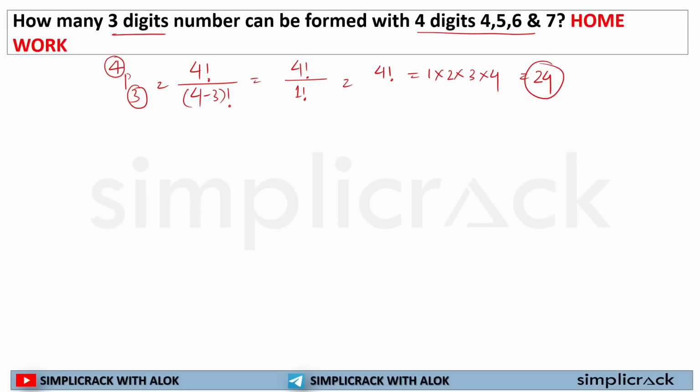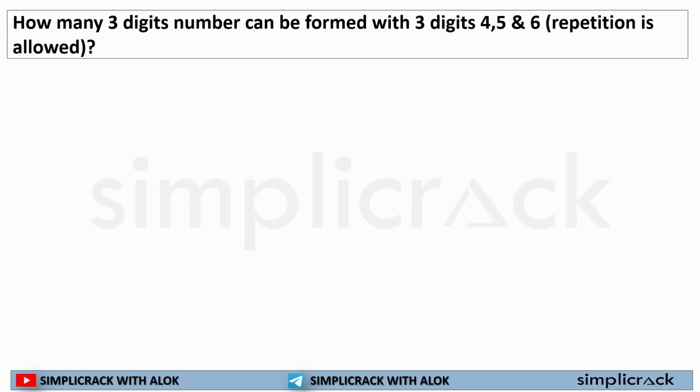Okay. Now let's move to the next question. Now it says: how many 3 digit numbers can be formed with digits 3, 4, 5, 6?